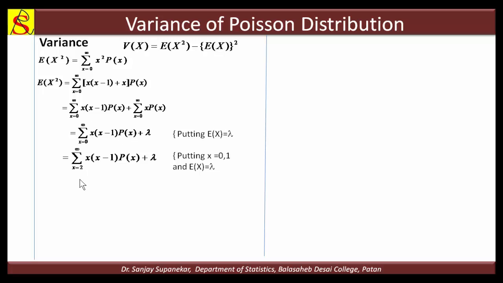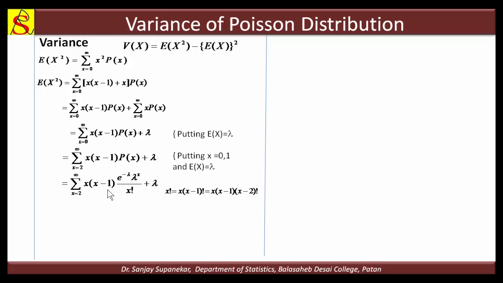Now we can put here PMF of Poisson distribution. This is e raised to minus lambda, lambda raised to x upon x factorial. Again we can adjust this x factorial as x into x minus 1 factorial. Again we can use the x minus 1 factorial, means x minus 1 into x minus 2 factorial. So x factorial is nothing but x into x minus 1 into x minus 2 factorial.